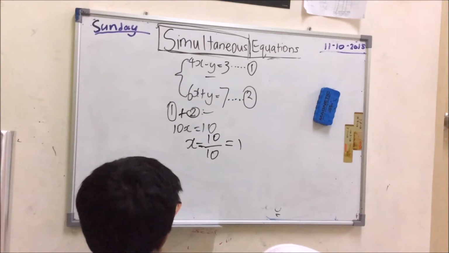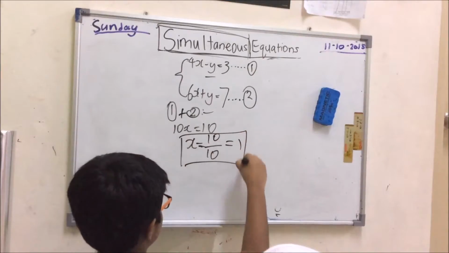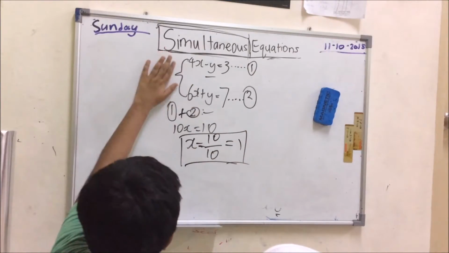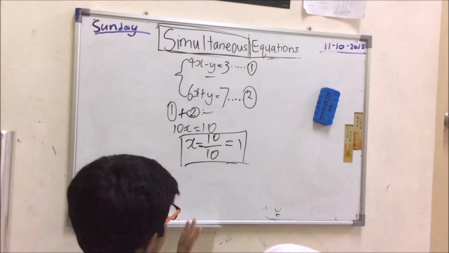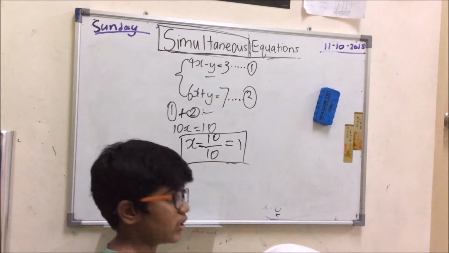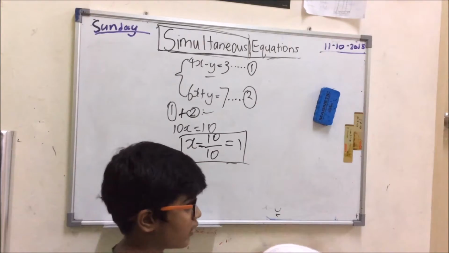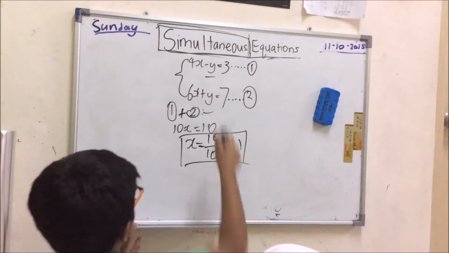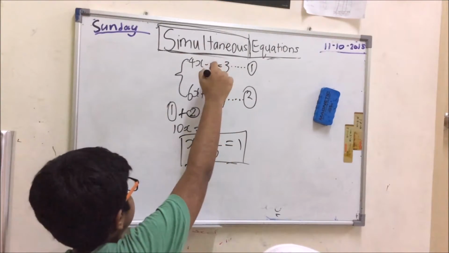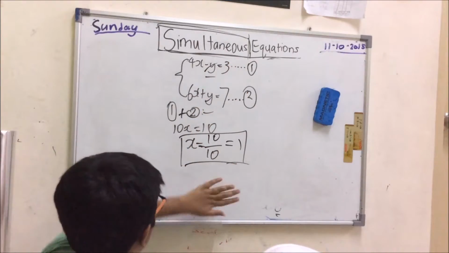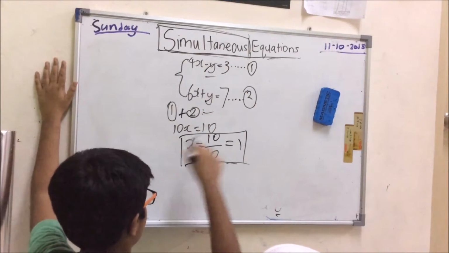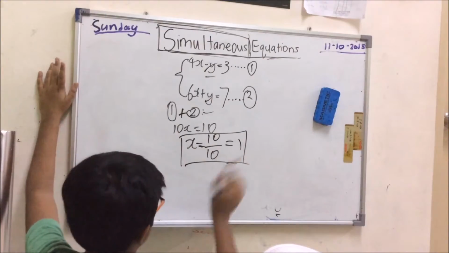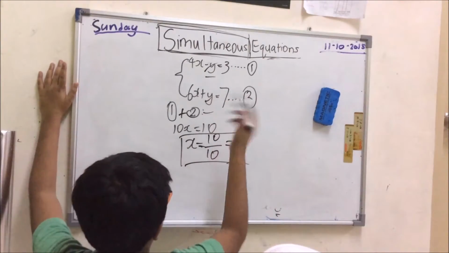And we kind of got x already, which means we saved a lot of steps. We need to see our two equations and see the best way to get rid of a variable. Because once you get rid of one variable, you can easily solve the other. So here by adding these two equations, I got rid of these two y's, which means I easily got the answer for x.